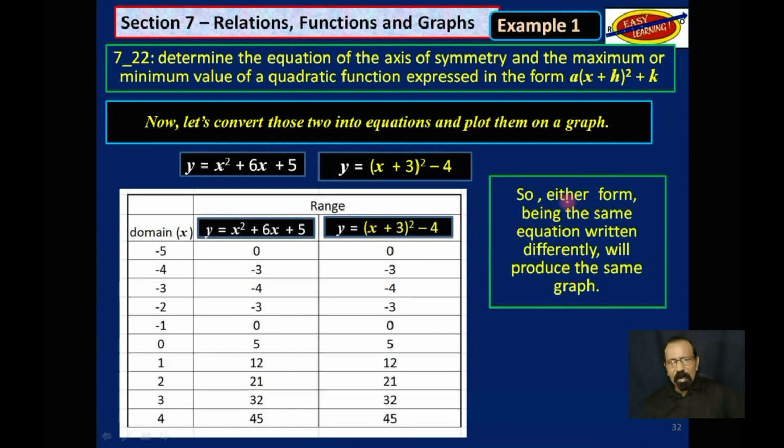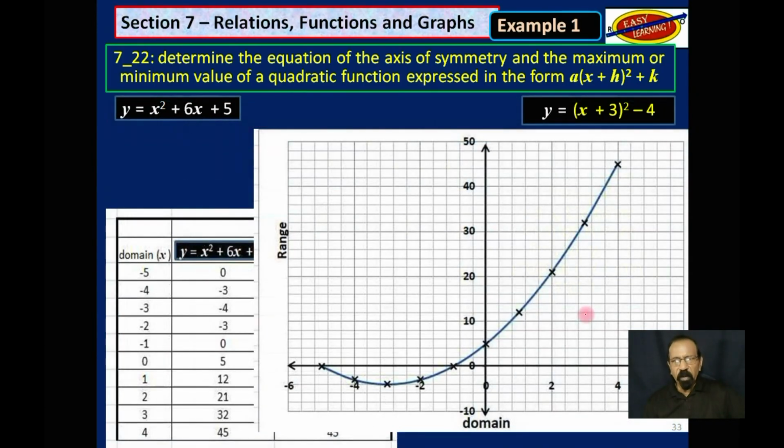So either form, being the same equation written differently, will produce the same graph as we are about to see right now. That's a graph. Now remember, we are still looking at this format because you are familiar with that. And then we will come to that one over there.